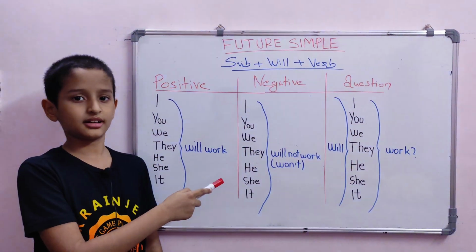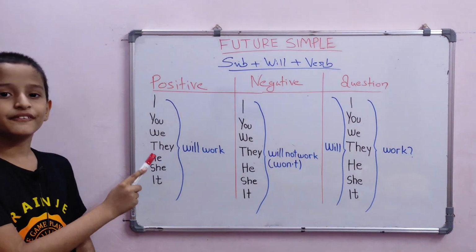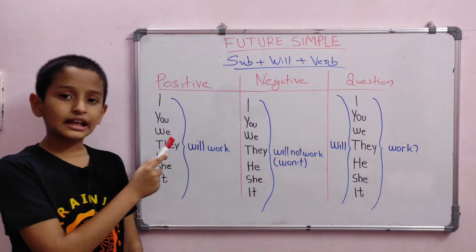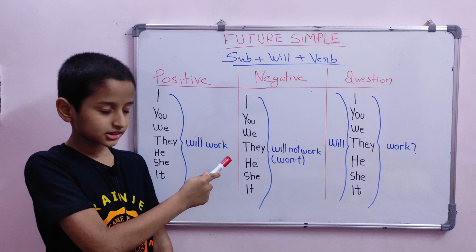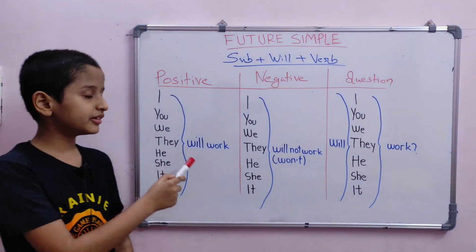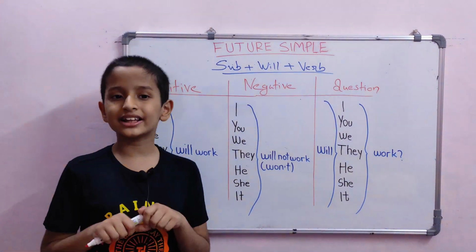I will work. You will work. We will work. They will work. He will work. She will work. And it will work.